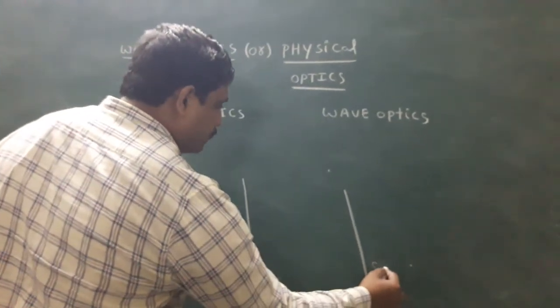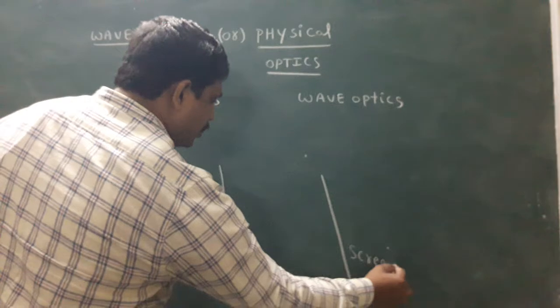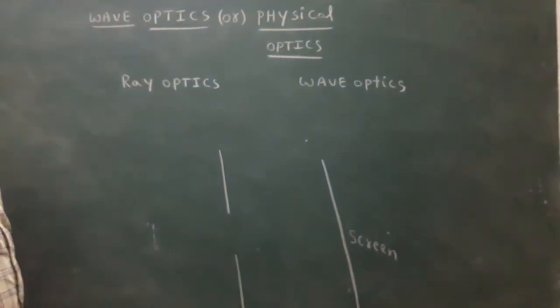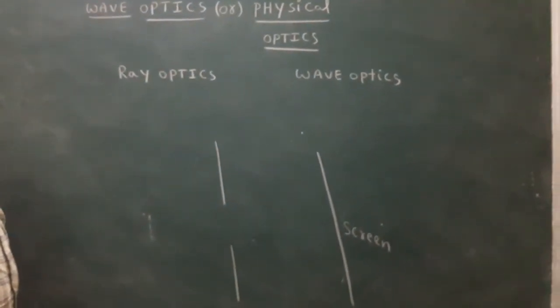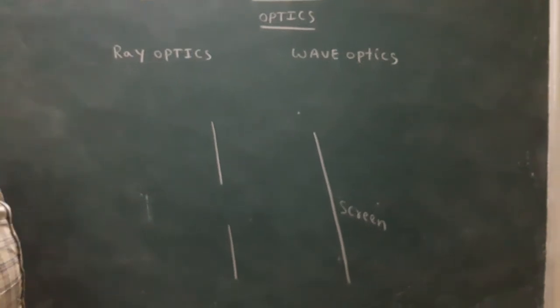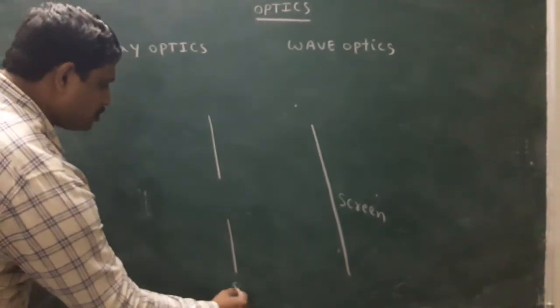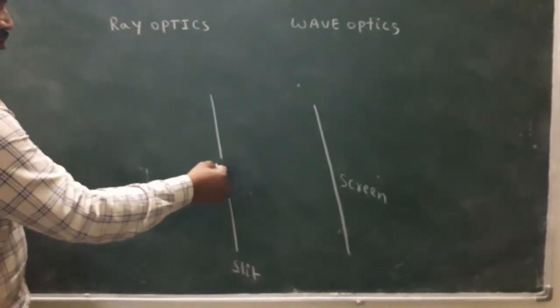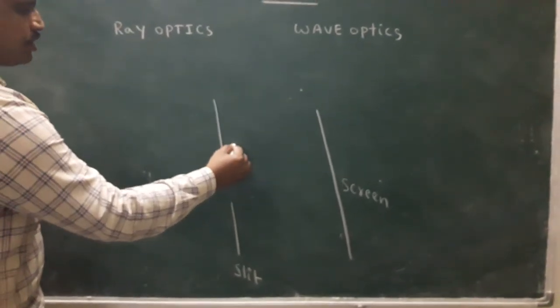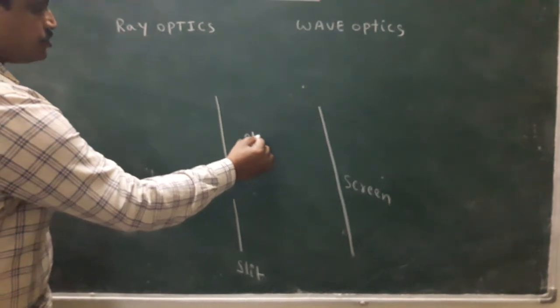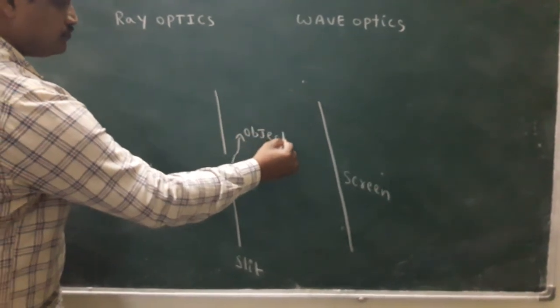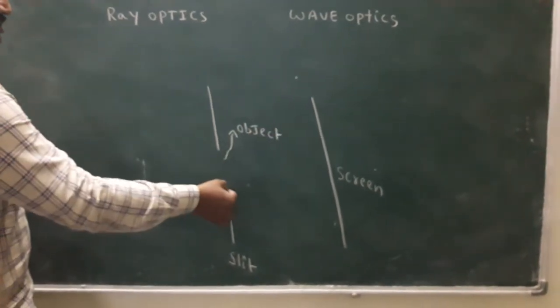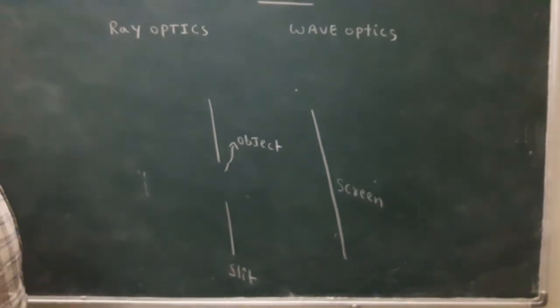Look here, all of you. What is the use of the screen in this chapter? It catches the image. This slit is a hole, and this hole is nothing but the object. Consider this hole as an object.